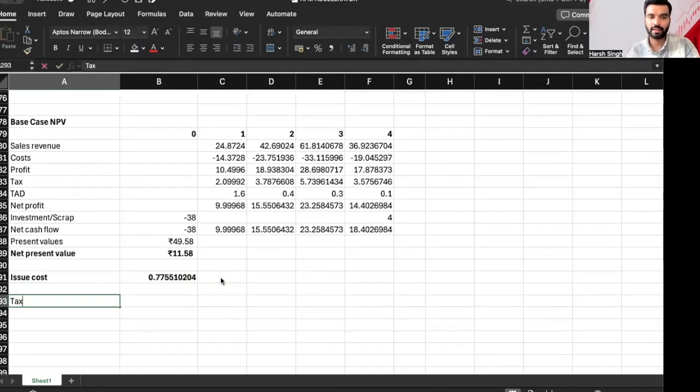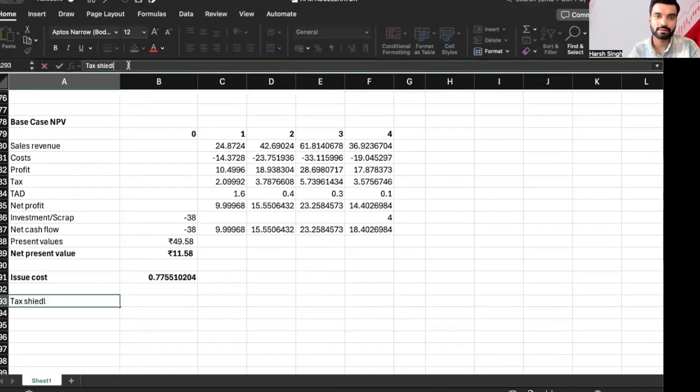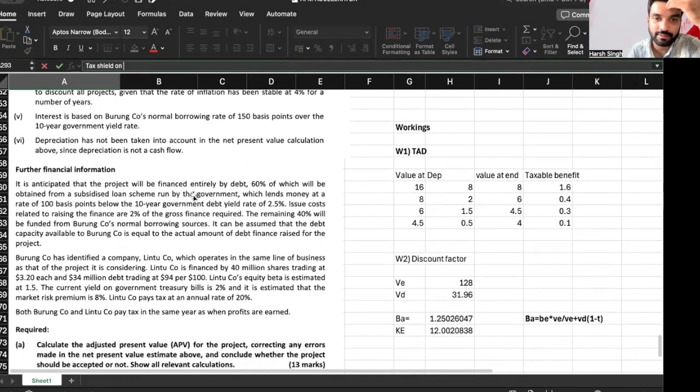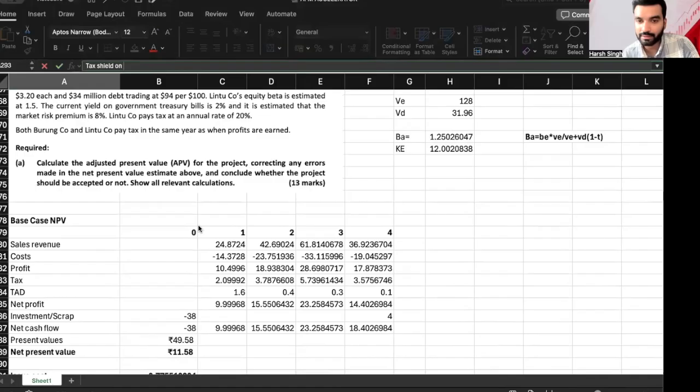Then we have tax yield on. Just a second, we need to check tax yield as well. Okay, so we will get two tax shields, everyone.